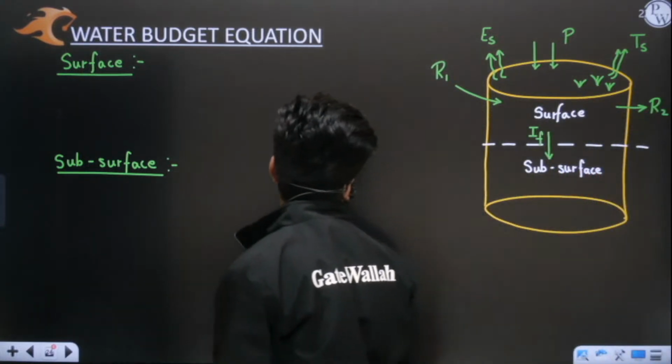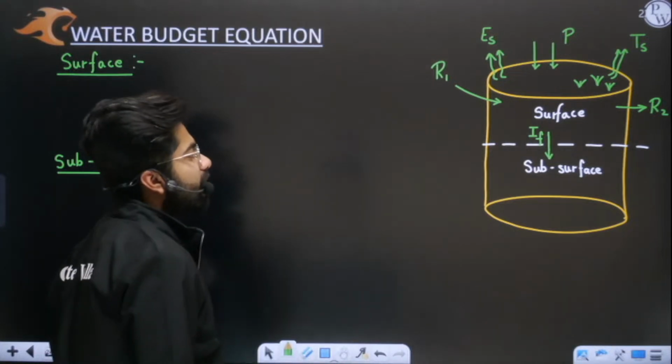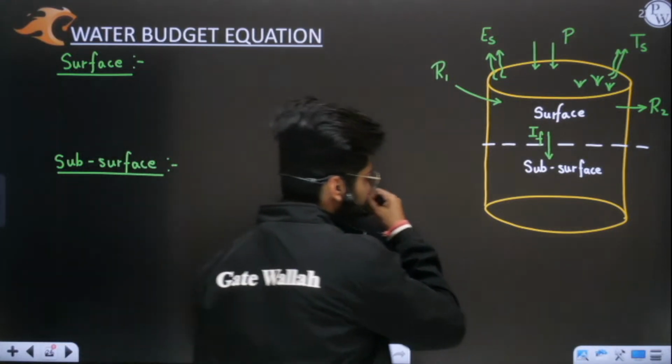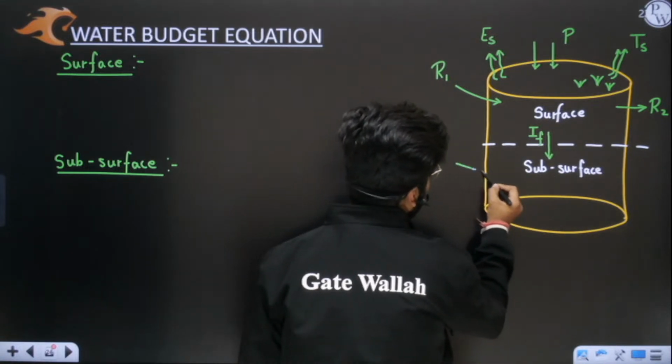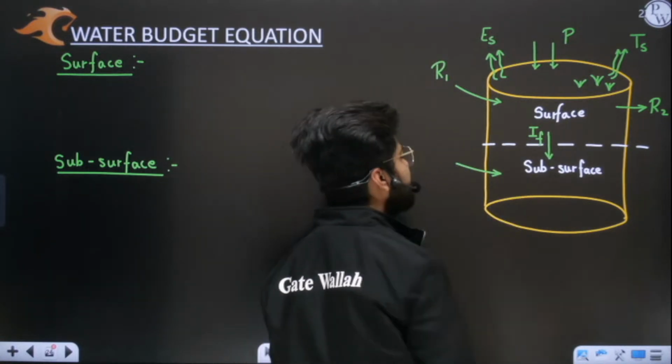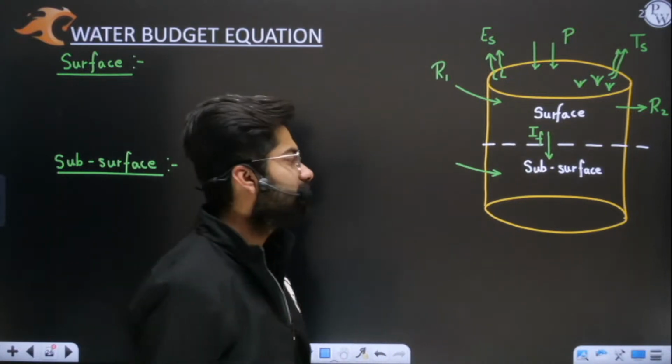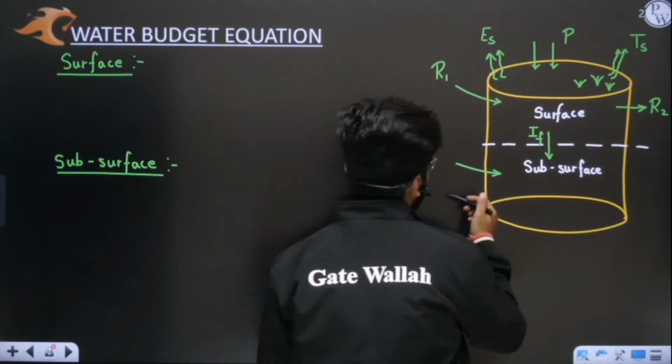So I think only this much is there. Now let us talk of subsurface. If I am talking of subsurface, you will see that some water can come inside. That is nothing but G1.